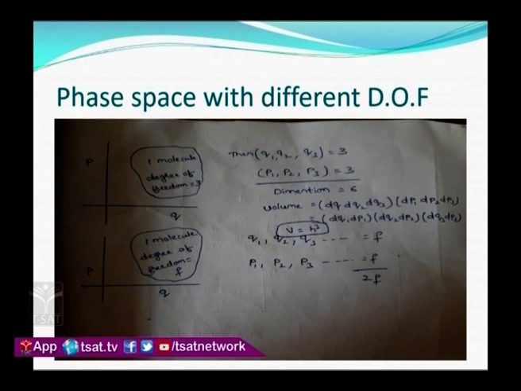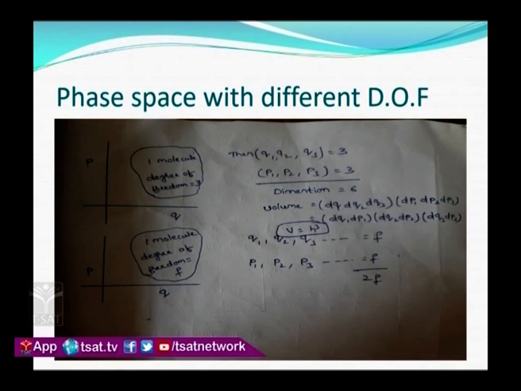And if you consider the second diagram, I have one molecule and degrees of freedom f. So, here I have to write Q1, Q2, Q3 and so on up to f, because the degrees of freedom in that particular phase space is f. Again I write P1, P2, P3 up to f. So, the total dimension of that particular phase space is 2f. For the first case, you considered one molecule and degrees of freedom 3, so the dimension you got is 6, and here you got 2f.